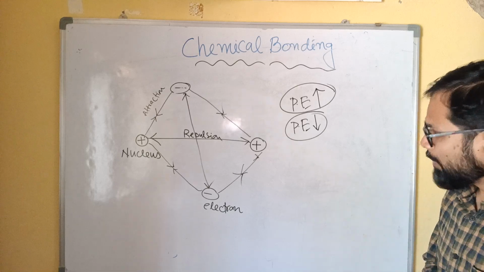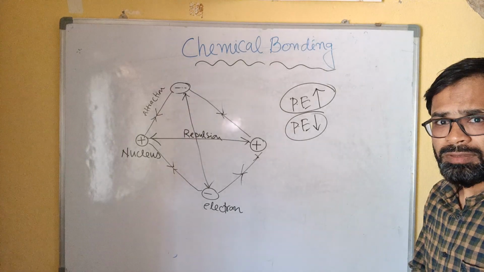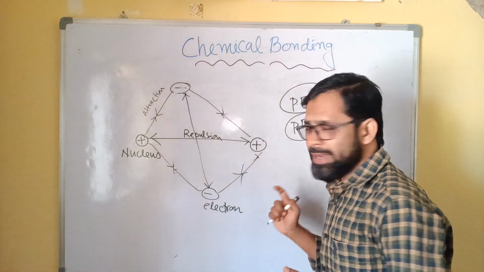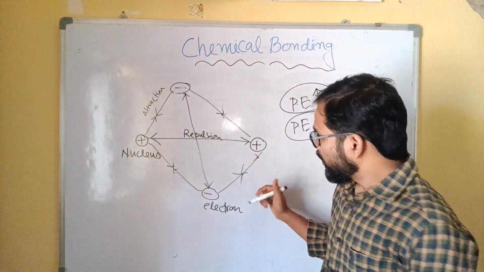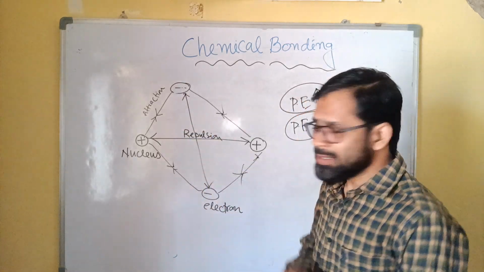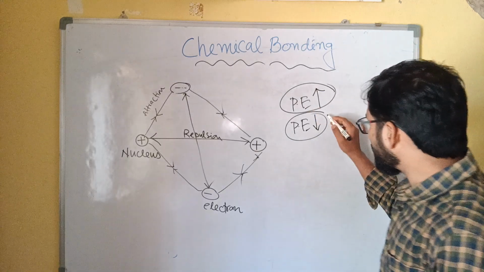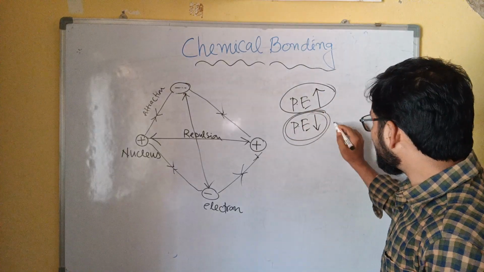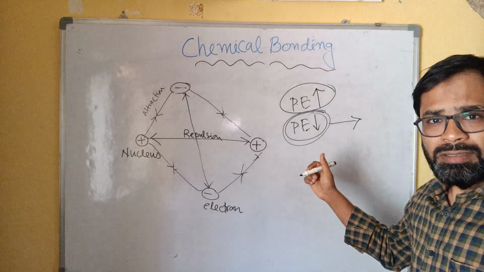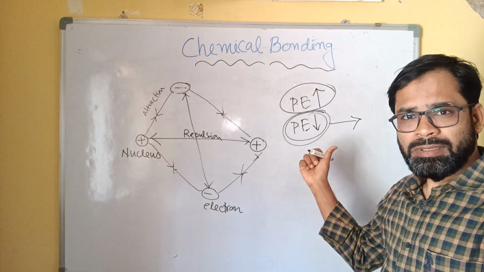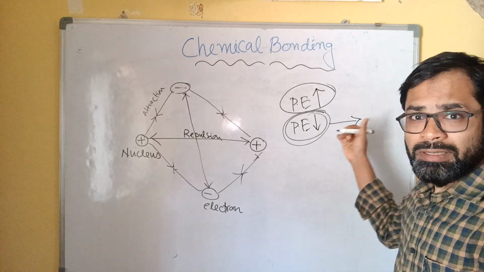Now we have to check where the chemical bond will happen. When the force of attraction is the dominating factor, it means potential energy decreases. It indicates it becomes more stable.